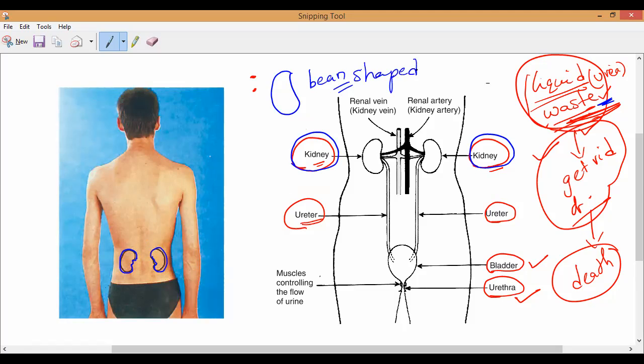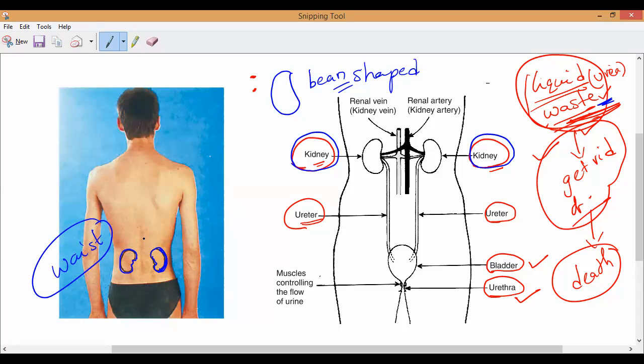Bean-shaped organs. All of you write the first point. Bean-shaped organs towards the back of our body. Is it front or back? In this picture you can observe. Back of our body, just above the waist. Correct or not? That is what you have to write down.